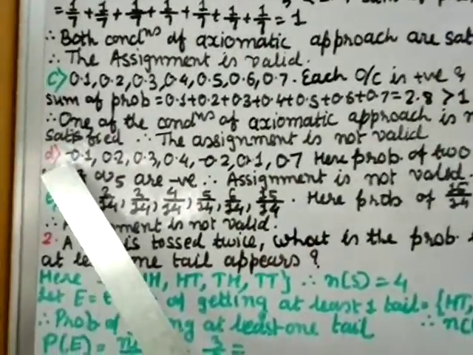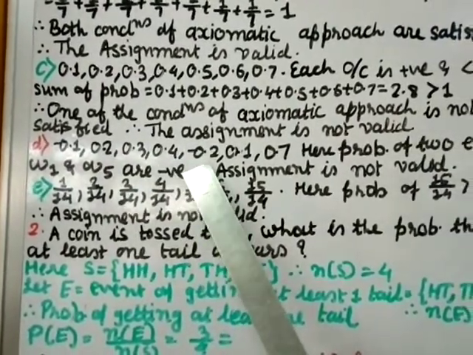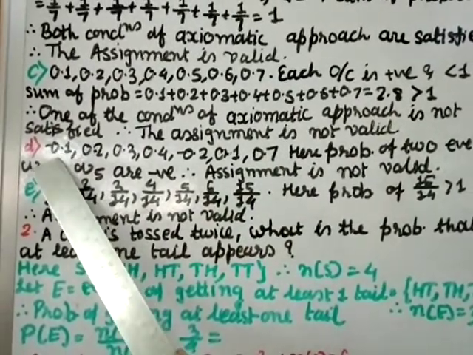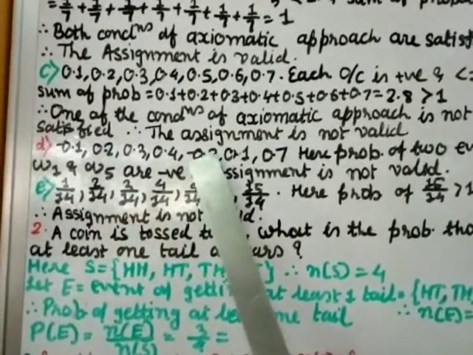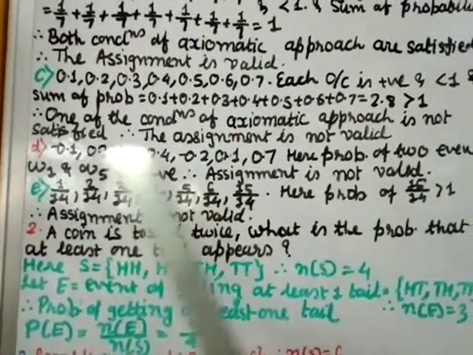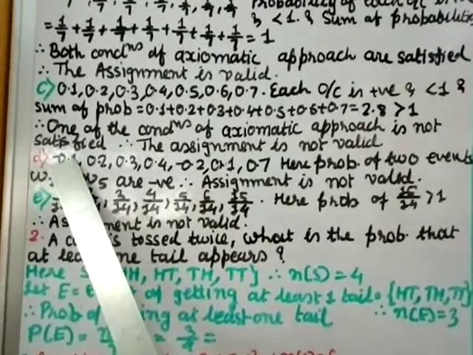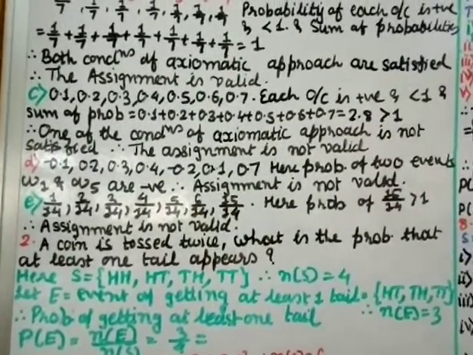Part D, minus 0.1, 0.2, 0.3, 0.4, minus 0.2, minus 0.1, 0.7. Here you can see this omega 1 and omega 2, omega 3, omega 4, omega 5. So omega 1 and omega 5, they are negative, right? Here the probability of two events, omega 1 the first one and omega 5 the fifth one, are negative, therefore the assignment is not valid.